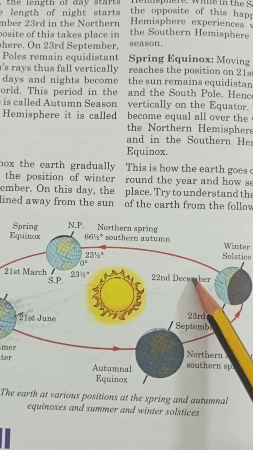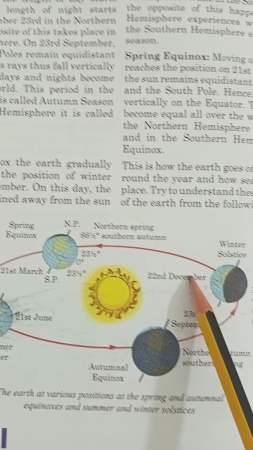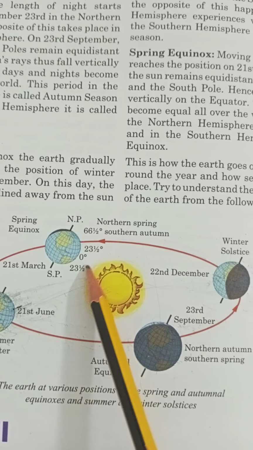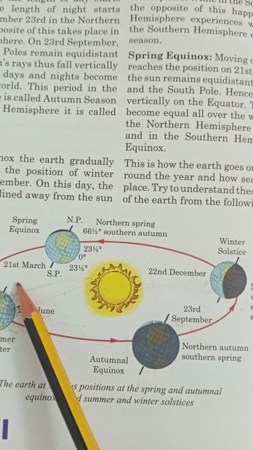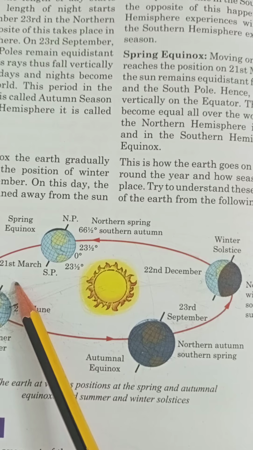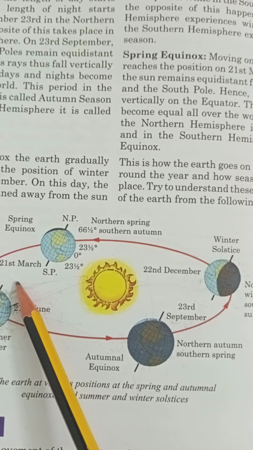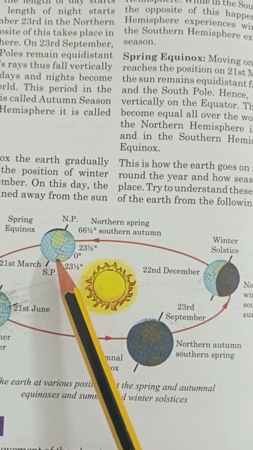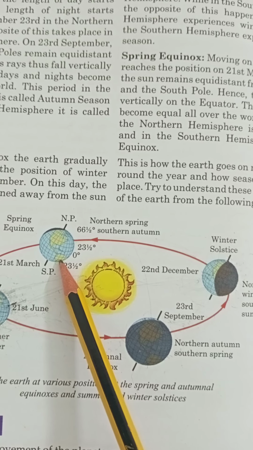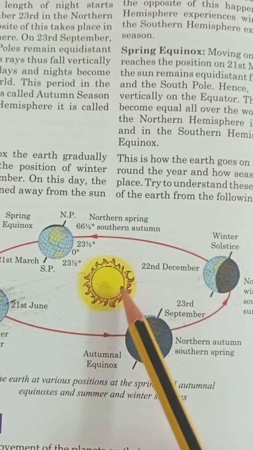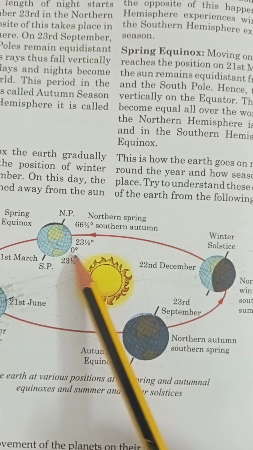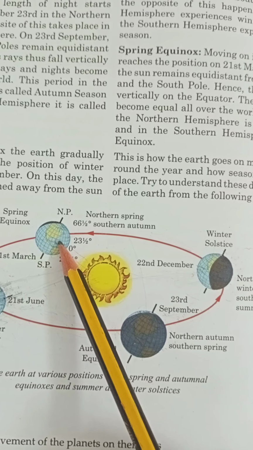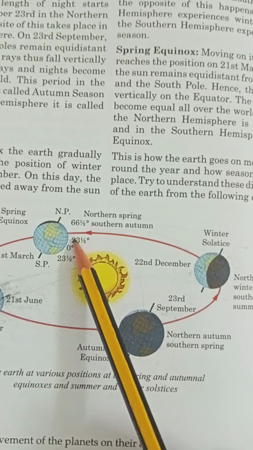Next we can see the spring equinox. As the earth moves on its orbit, it reaches the position of 21st March. On this day, the sun remains equidistant from the North Pole and the South Pole. The sun rays fall vertically on the equator, and the days and nights become equal all over the world.